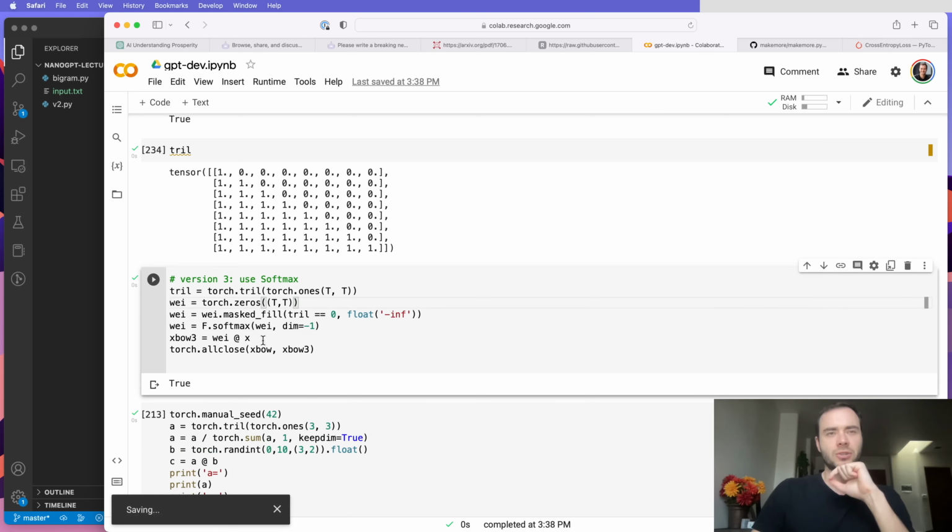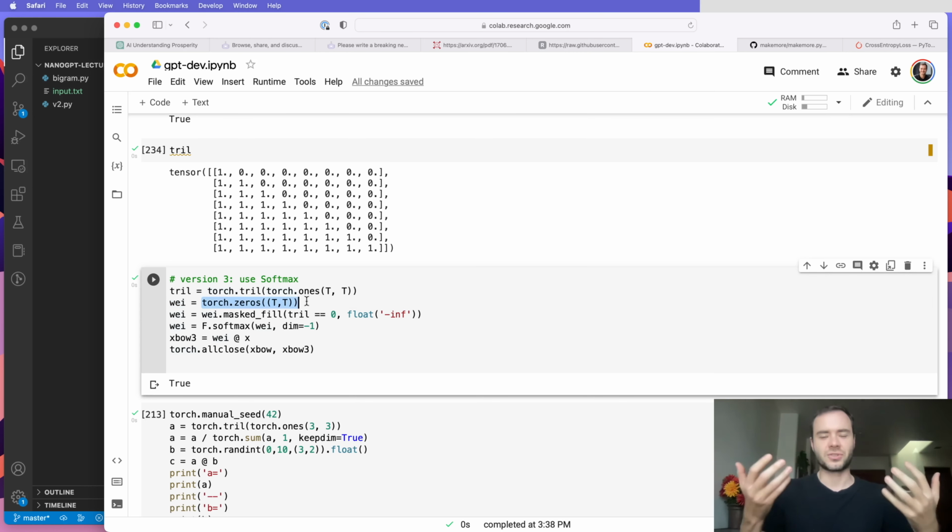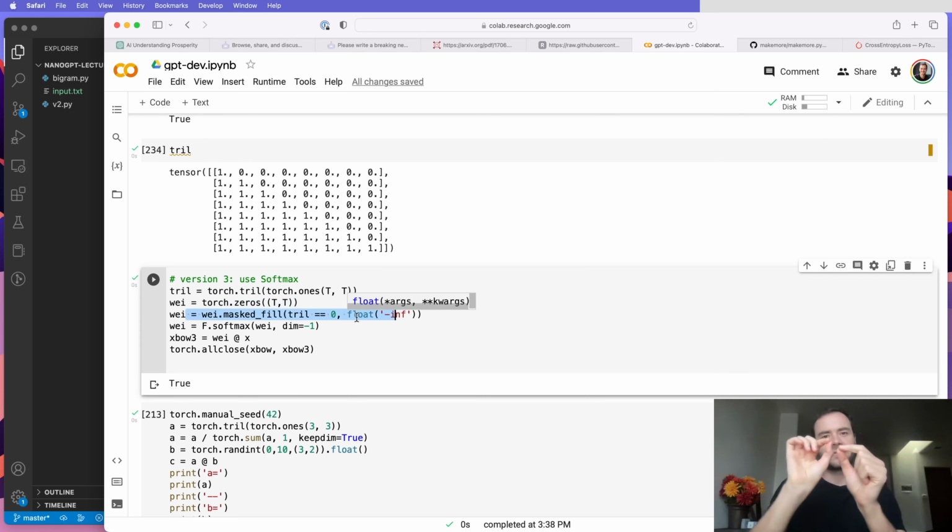Now, the reason this is a bit more interesting, and the reason we're going to end up using it in self-attention, is that these weights here begin with 0. You can think of this as an interaction strength, or an affinity. It's telling us how much of each token from the past we want to aggregate and average up. And this line is saying tokens from the future cannot communicate. By setting them to negative infinity, we're saying that we will not aggregate anything from those tokens. Then this goes through softmax and through the weighted aggregation, which is done through matrix multiplication.